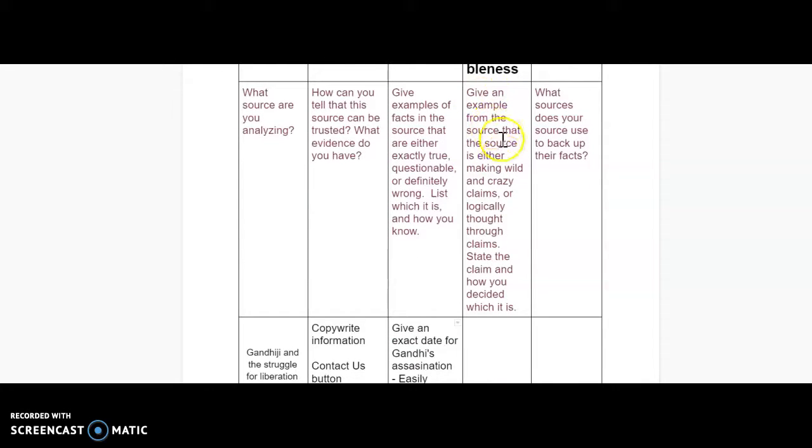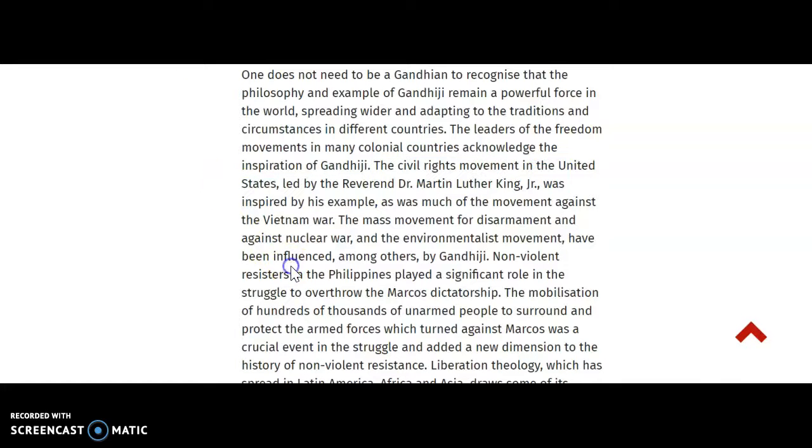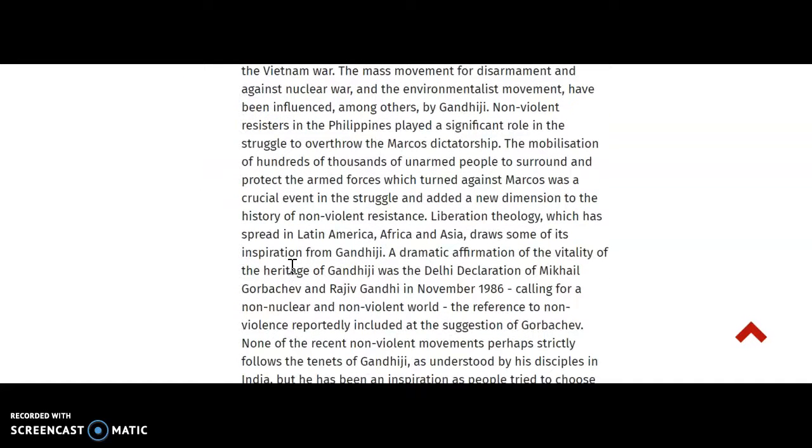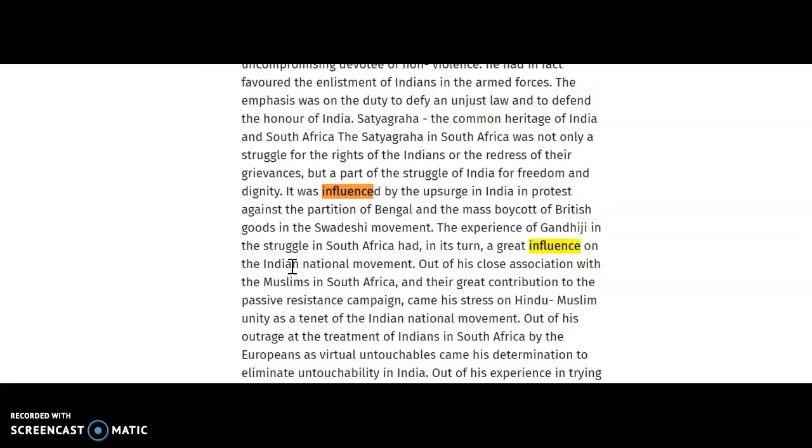Reasonableness. Give an example from the source that the source is either making wild, crazy claims or logically thought through claims. State the claim and how you decided which it is. So we'll come back over to our article. I'm going to do a Control F here, and look for the word influence.